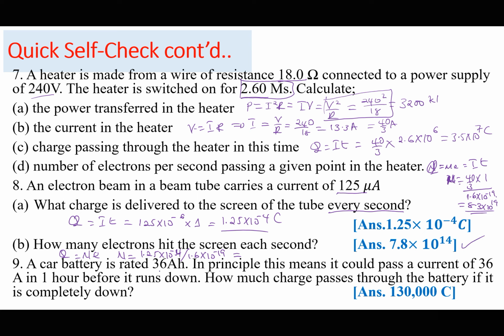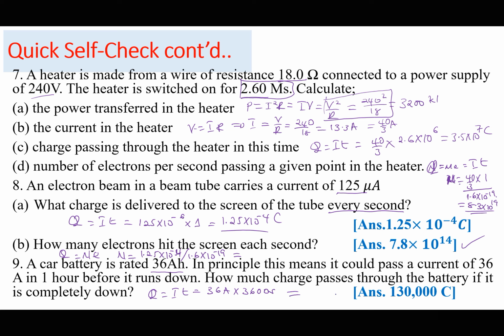A car battery is rated 36 ampere hour. In principle, this means it could pass a current of 36 amperes in 1 hour before it runs down. How much charge passes through the battery if it is completely down? So if it is completely down, we want the charge. How much charge? So charge is equal to I times T. So this is going to be the current, which is 36 amperes, times T, which is 1 hour, 3,600 seconds.